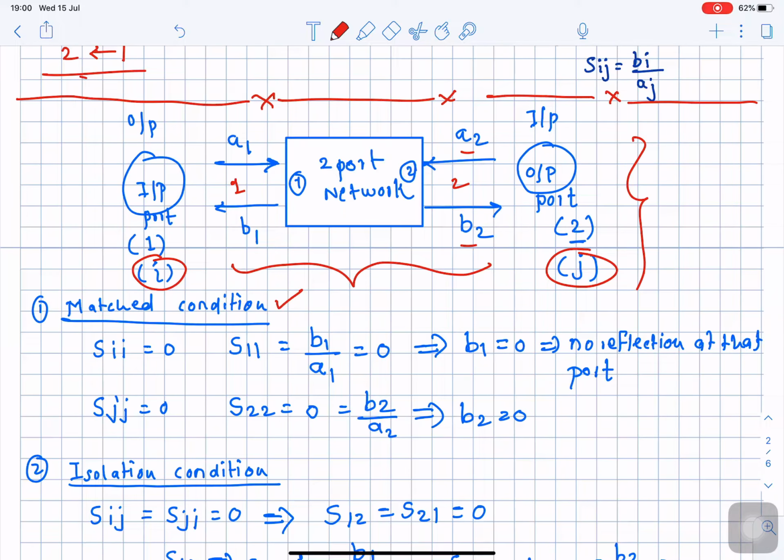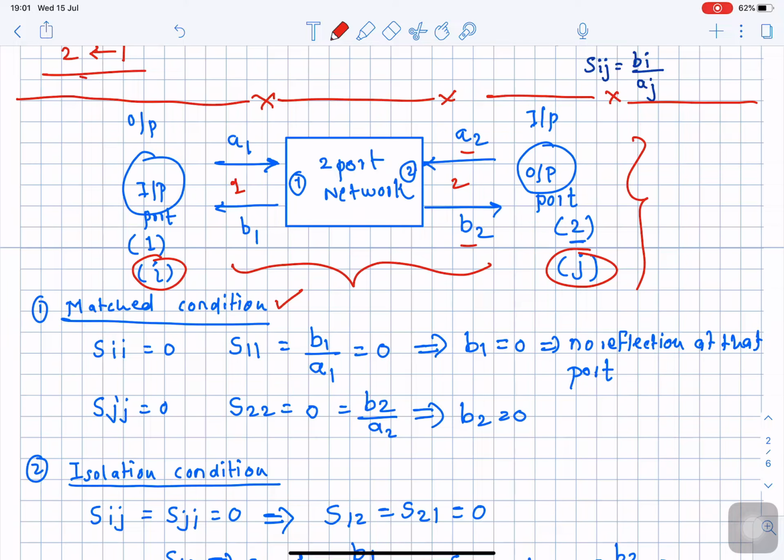So how can that be done? If a given two port network is perfectly matched, please remember, whenever a port or a circuit is perfectly matched, there doesn't exist any reflected wave. There exists only an incident wave, and that incident wave will continue traveling further, and there will not be any reflected wave. So how do we represent a circuit which is matched at all its ports in terms of scattering parameters? That is the question over here.